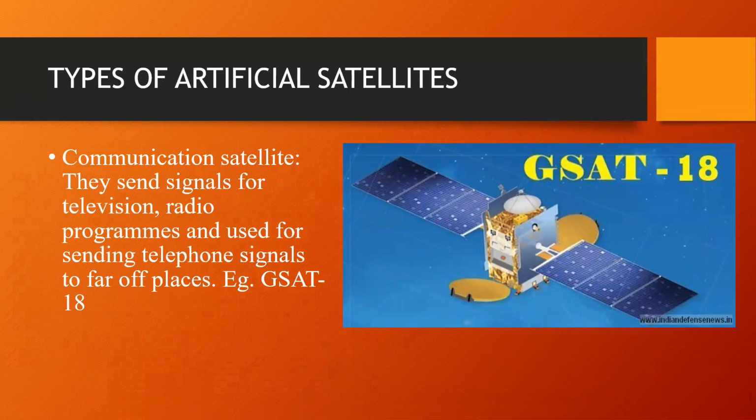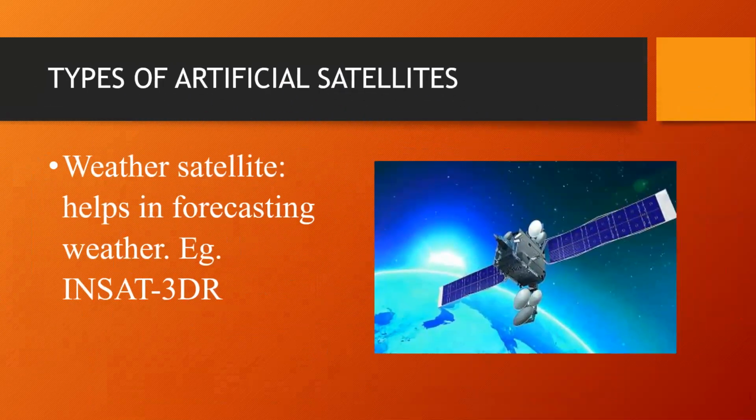Types of artificial satellites. One of the most important uses of satellites is communication. Communication satellites, for example GSAT-18, are used to relay television and radio programs. They are also used for sending telephone signals to far off places. Another important use of artificial satellites is to study the atmospheric conditions so that accurate weather forecasts can be made. Weather satellites, for example INSAT 3DR, are used for this purpose.